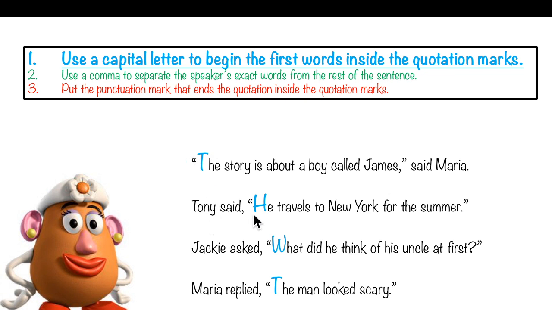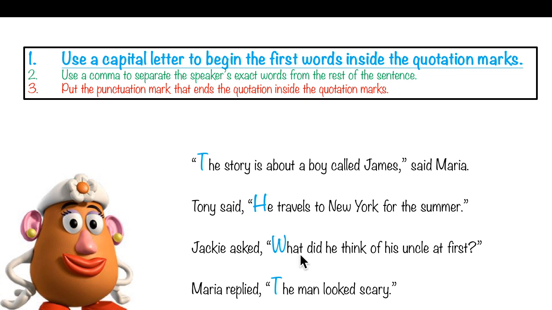But look here. Tony said, "He travels to New York for the summer." This is not the beginning of the sentence. The quotation comes second. We have to begin the quotation with a capital letter. Here is the same.